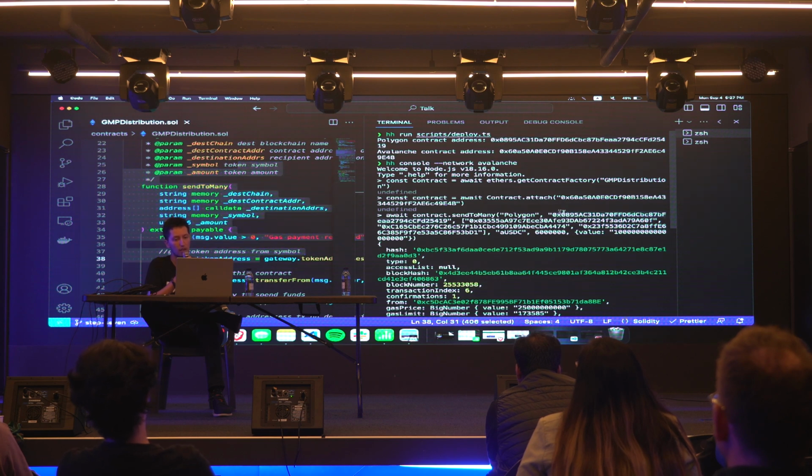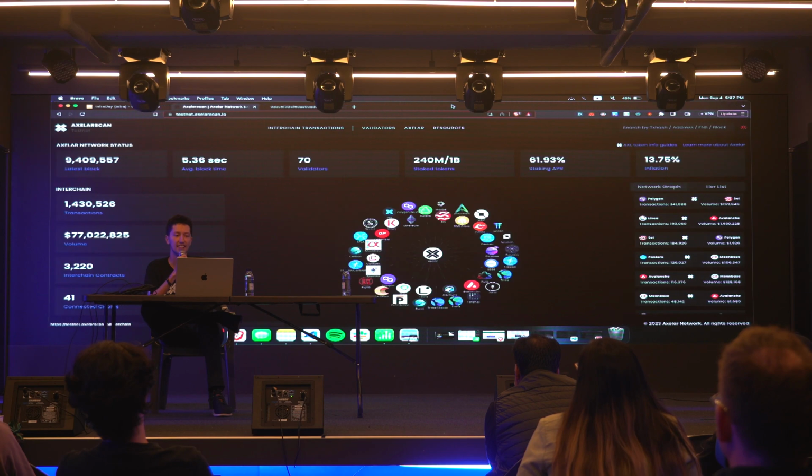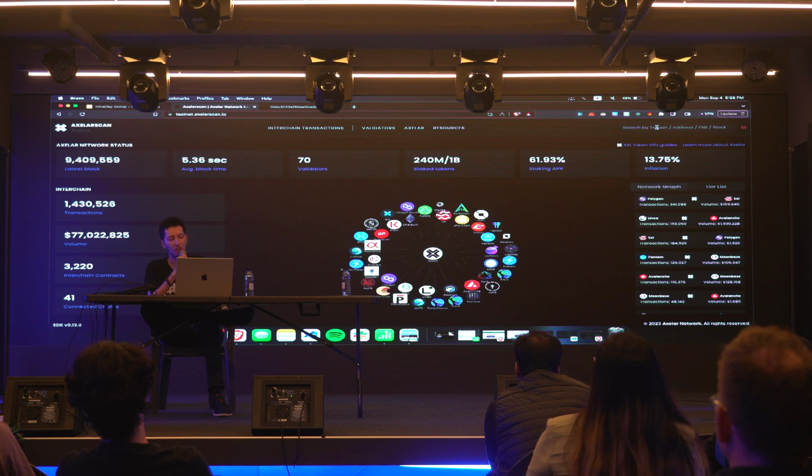See, that matches here. We then pass in our array of 3 addresses. This is our GMP message that we're sending with the ERC20. And then our token symbol, aUSDC, our token amount, and some gas. This then spits out a hash. With this hash, we can now go to a really cool feature that I'm very excited to show you called the Axelar Block Explorer. This really shows us the guts of the interchain transaction. So all I have to do is paste the transaction hash in here.